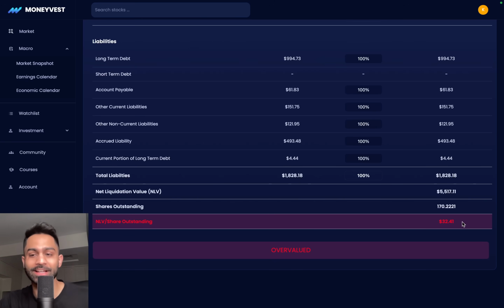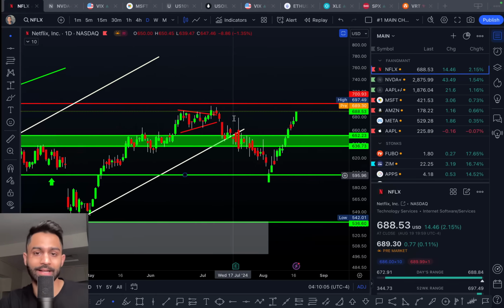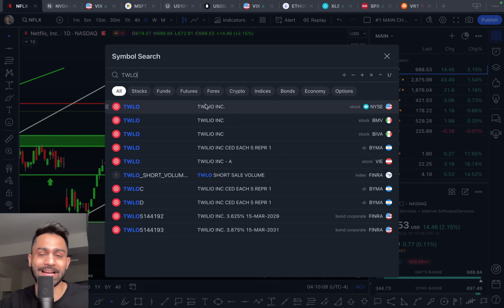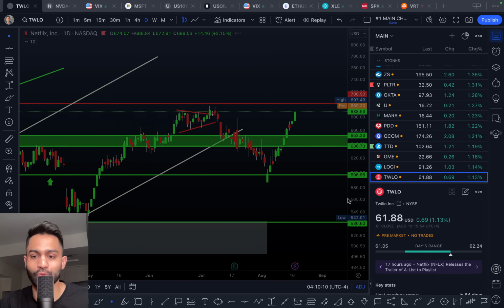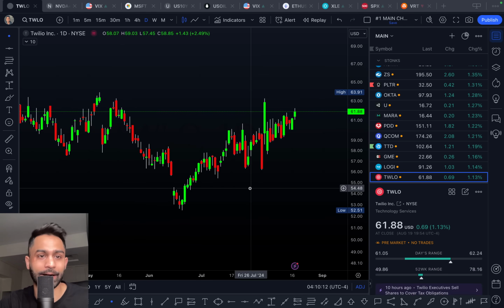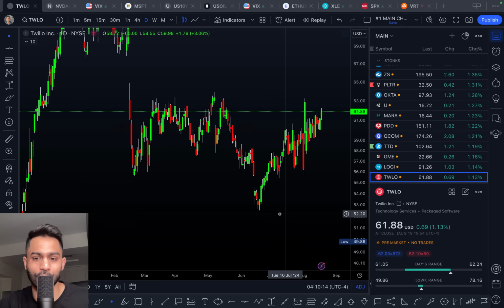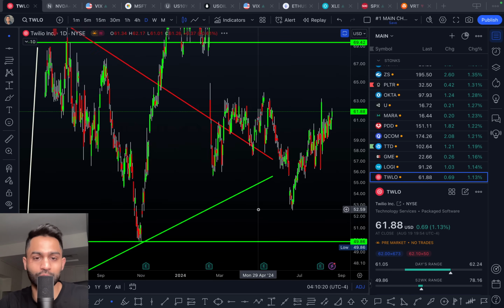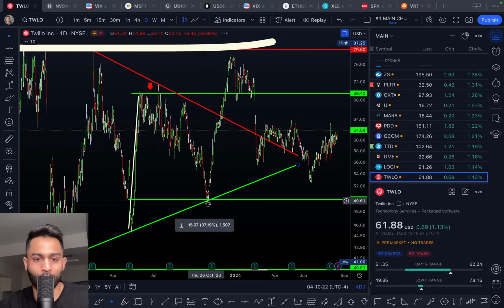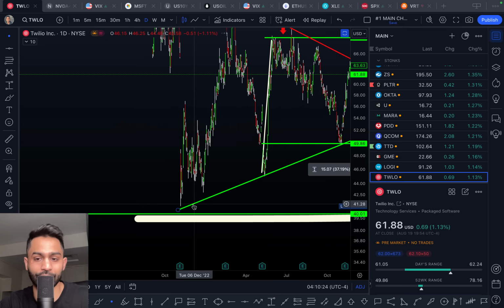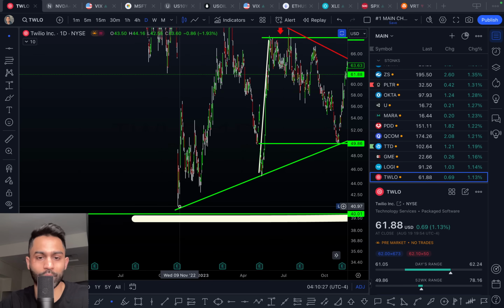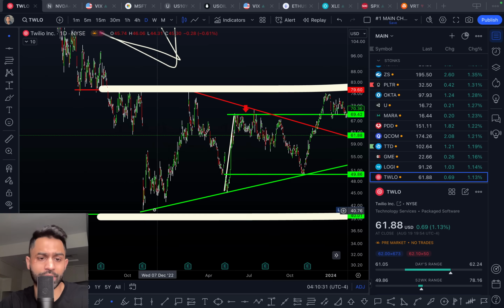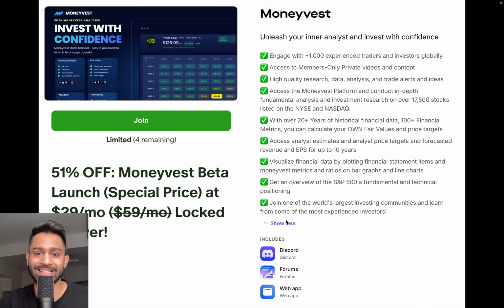If for any case Twilio ends up trading below $32, and actually there was a time when Twilio was, I think at one point, trading below its net liquidation value. So if you come over to Twilio right now, it's trading at $61. I remember going over this stock not too long ago. In fact, I think over here, it was trading at $52 a share back in June of 2024. And at one point, it was trading at $49. I think it was around this time. Yes, I remember November of 2022, when it was trading at around $40, $41 a share, it was trading very close to its net liquidation value.